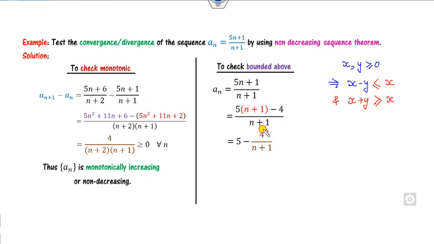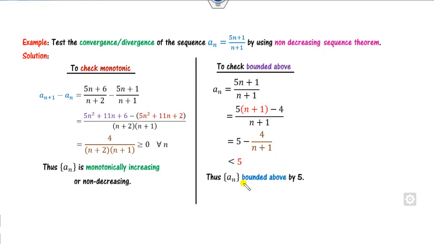Now you can see this number, since n is greater than or equal to 1 and a positive number, is always positive. 5 is also positive, so the difference is always less than or equal to 5, or only 5. So you can see this is less than 5 for all n.